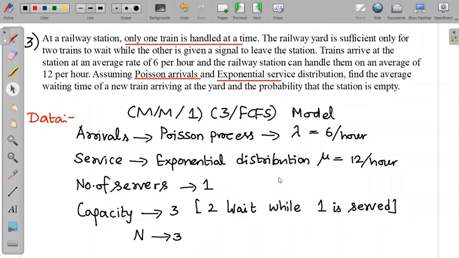So the Poisson process of arrival and the exponential distribution taken to serve a train hints that we have an M/M/1 system and only one train is handled at a time. So the number of servers is just one. The capacity of the queue is finite, since two trains can wait while one is served. So that's a 3. And we follow the FCFS model. So arrivals follow the Poisson process at 6 per hour, and the trains are served using the exponential distribution at 12 per hour. The number of servers is 1, the capacity is 3. With all these data, we go into the solution.